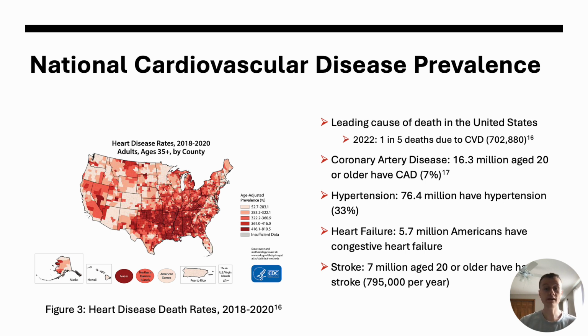Looking at some of the most prevalent cardiovascular diseases, you can see an estimated 7% of adults aged 20 and over have coronary artery disease, 33% have hypertension, 5.7 million with congestive heart failure, and 7 million have had a stroke during their life. Examining the figure on the left, we can see heart disease rates are exceptionally high in the southern and Midwest regions of the country.